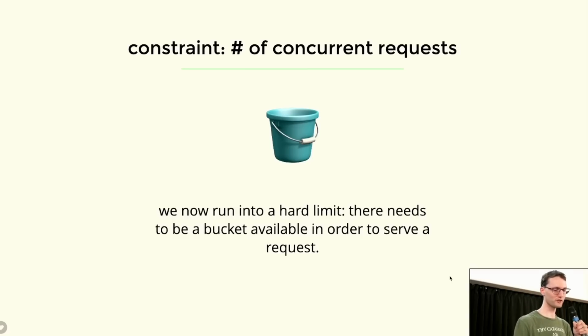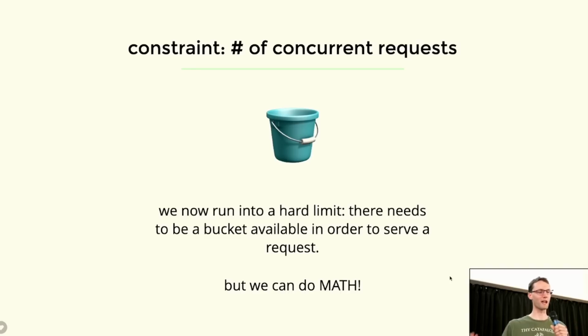But we get a magic power, which is that we can do math. We can actually do math, right? We know how many buckets we have. And so based on that, and based on how much memory an individual request needs, we can calculate how much total memory we need, or vice versa. If we know the total amount of memory we have, and we know how much an individual request requires for processing, then we can know how many buckets we can have, and so how many concurrent requests we can actually serve with a particular instance.